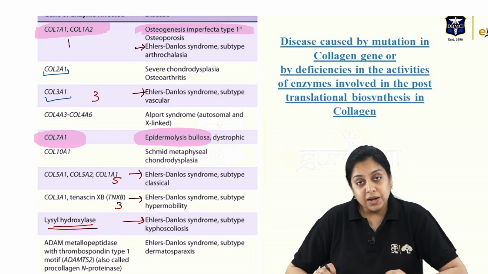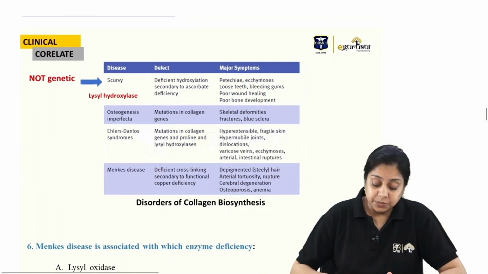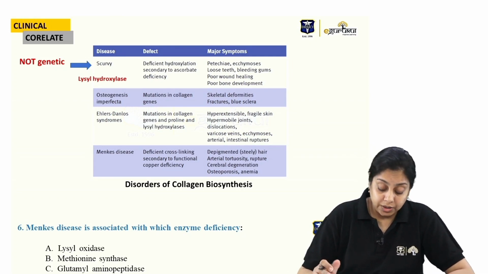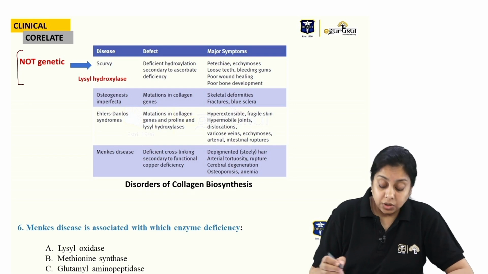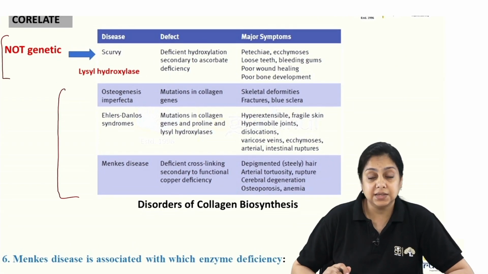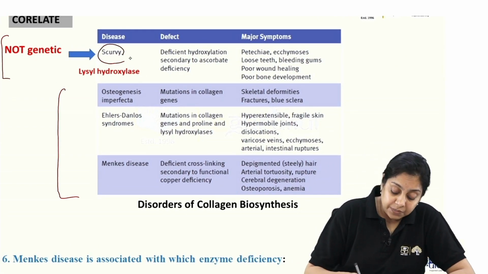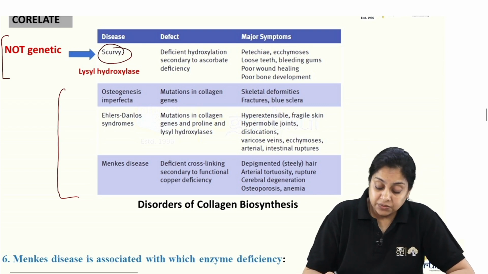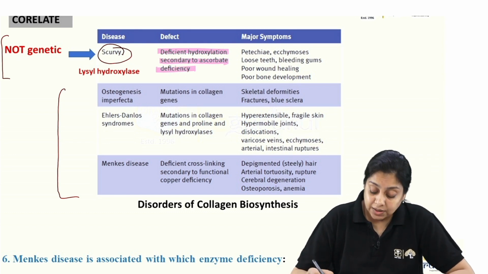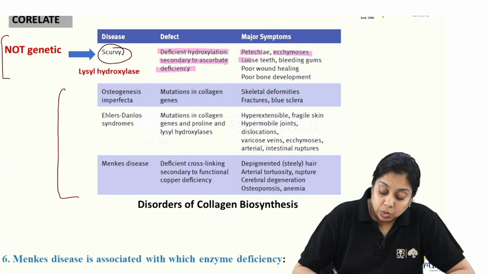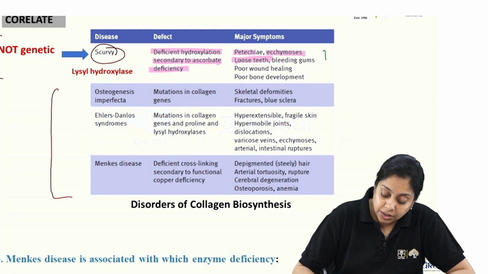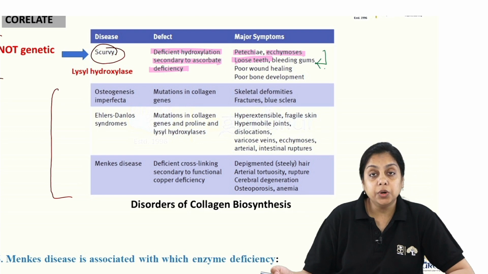So I have summarized this chart into an easier last-minute point for you, right? Because of collagen synthesis, there can be two kinds of disorders: one which is not hereditary, and the hereditary disorders which have been asked previously in the exam. Which is not genetic? Scurvy, vitamin C deficiency, right? Hydroxylation is impaired. That is leading to petechiae, ecchymosis, loose teeth and bleeding gums, right? Loose teeth and bleeding gums are the hallmark of scurvy. Poor wound healing, poor bone development, right?